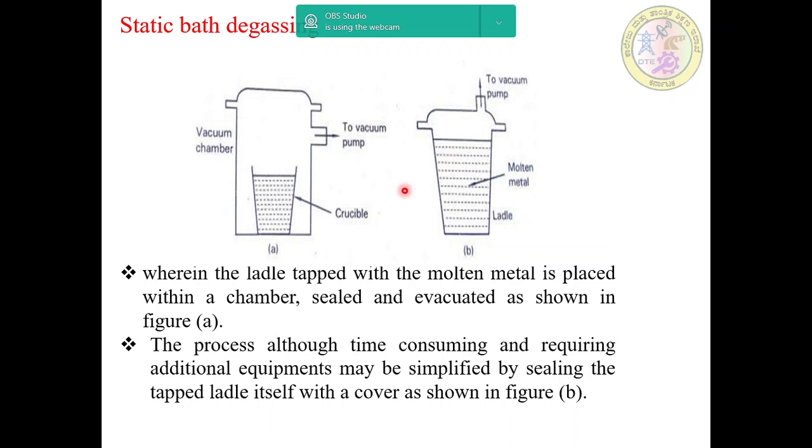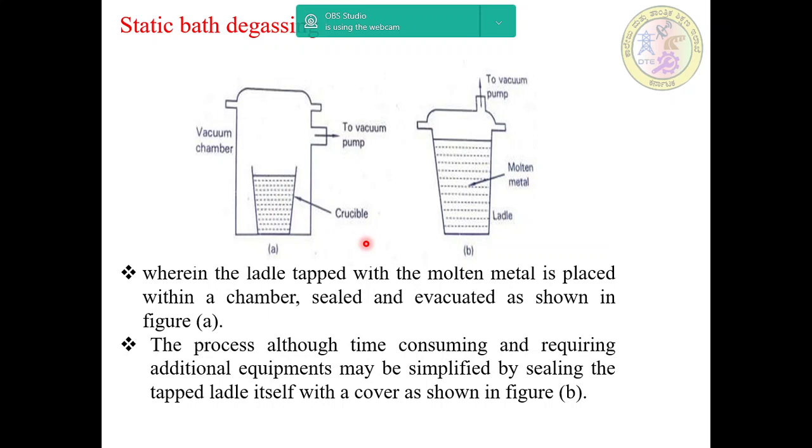The static bath technique is the simplest form of degassing technique, wherein the ladle tapped with the molten metal is placed within a chamber, sealed and evacuated as shown in figure A. This is the crucible, the molten metal is placed here, and this is the vacuum chamber, and then it is evacuated.